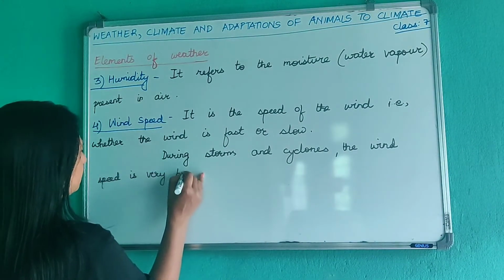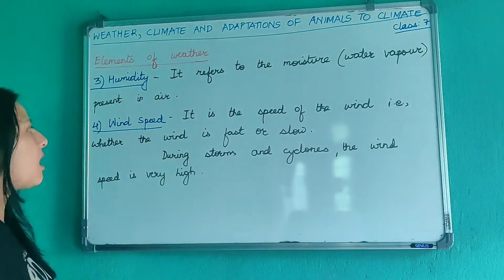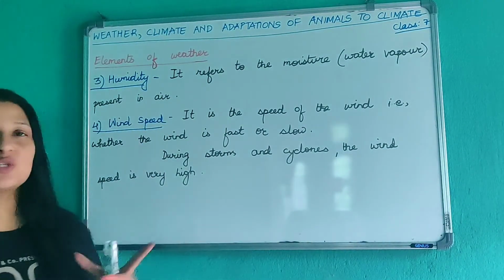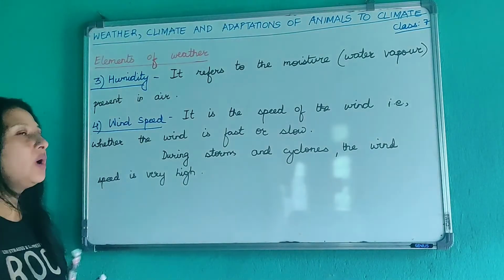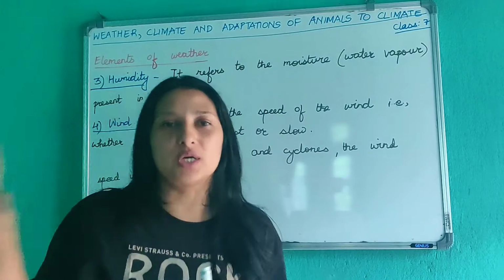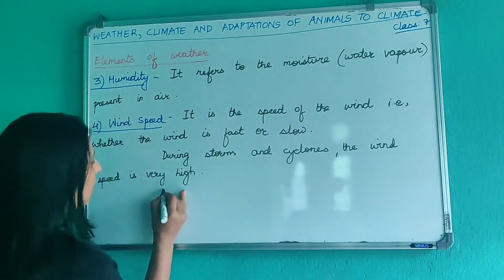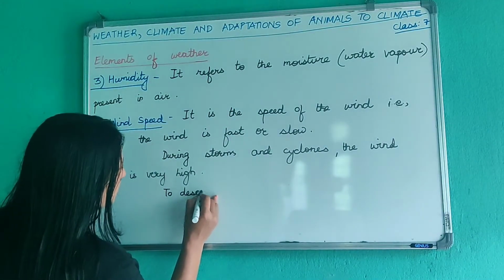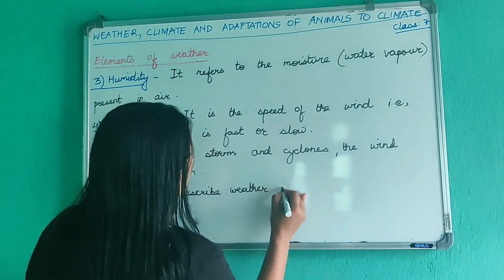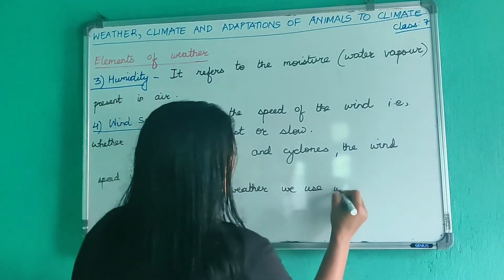So these are the elements of weather. So when we want to describe the weather of a place, we use certain words to describe weather of a place.